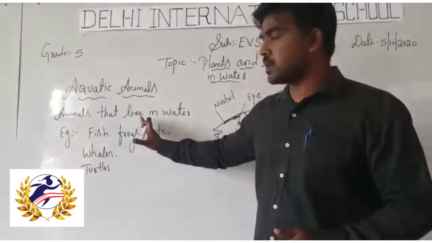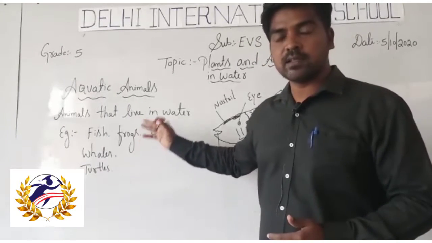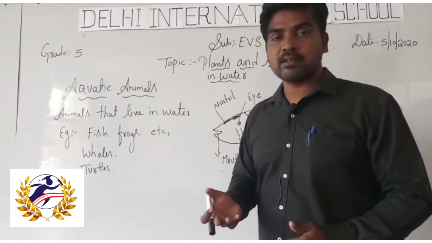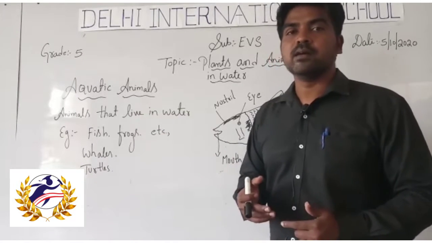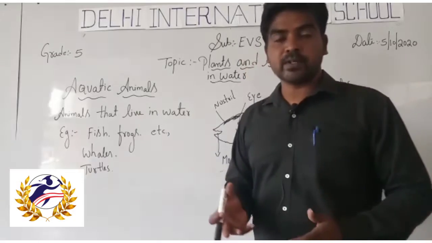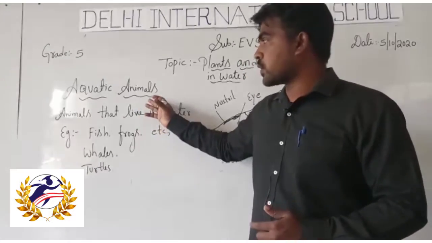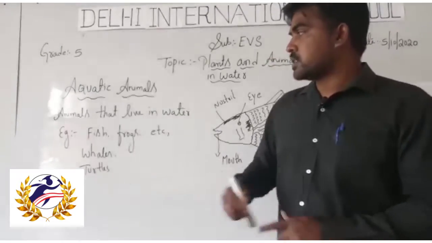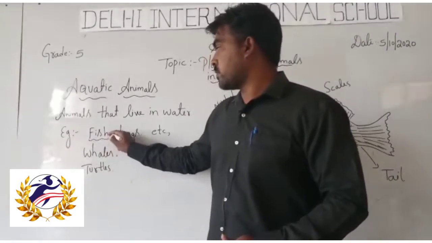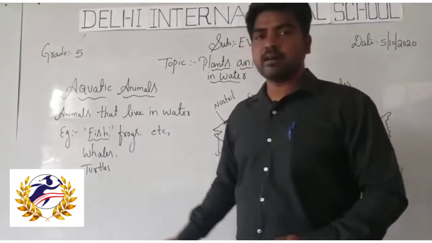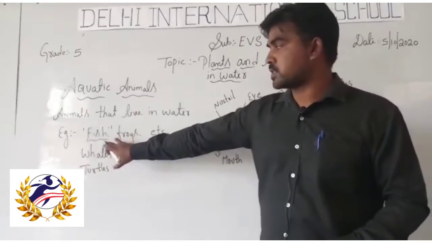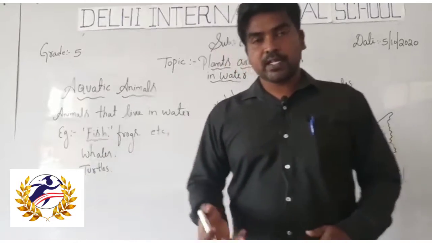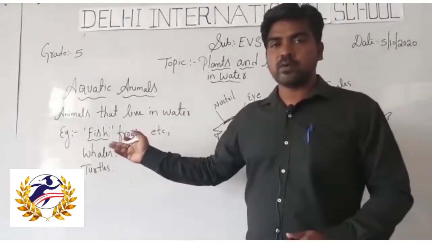Apart from this, there are innumerable, countless aquatic species, like the crocodile, snake and hippopotamus. These are aquatic animals, and we will discuss them one by one. First, the fish, a very familiar one. I think everyone is familiar with the concept of fish and you know it very well.